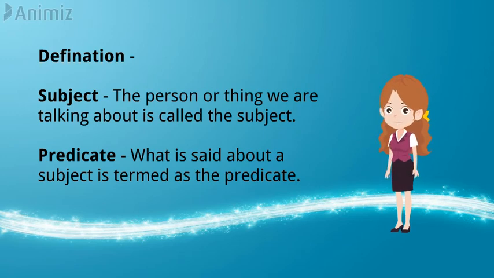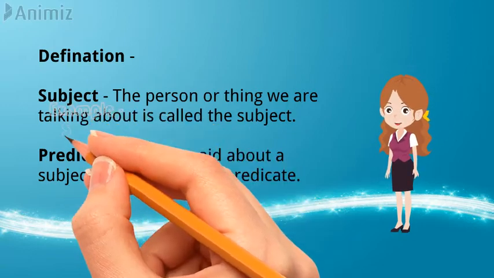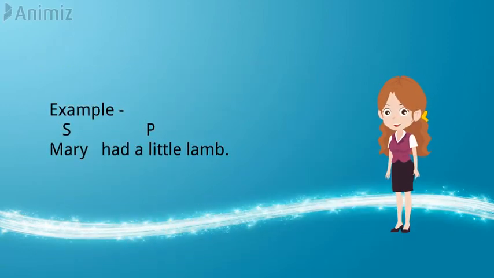One is the thing which we are talking about, that is, a person we are talking about. So the one we are talking about is the subject, and whatever we say about that particular person or subject is considered to be the predicate. I told you just now, so it will be more clear to you with an example.